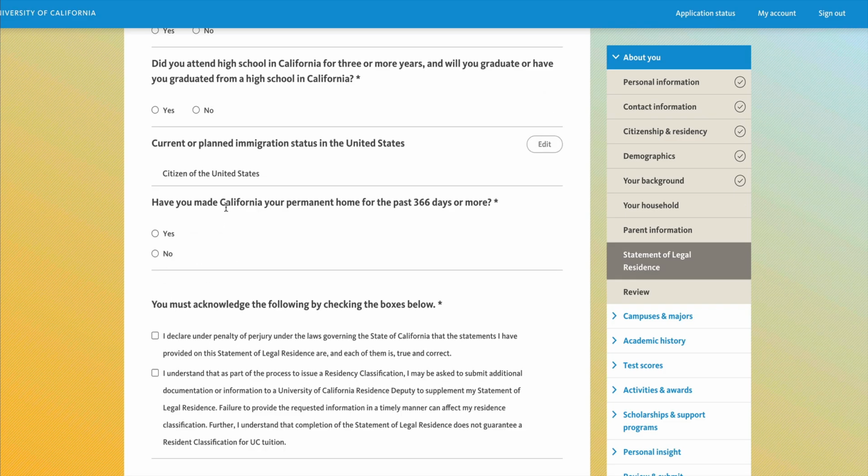Did you attend high school in California for 3 or more years, and will you graduate or have you graduated from a high school in California? Yes or no, make your selection.